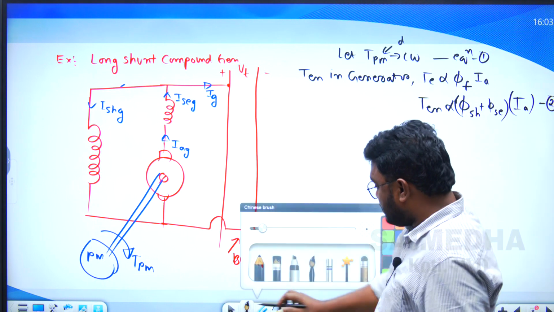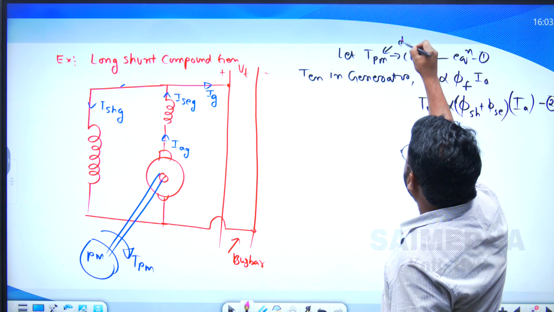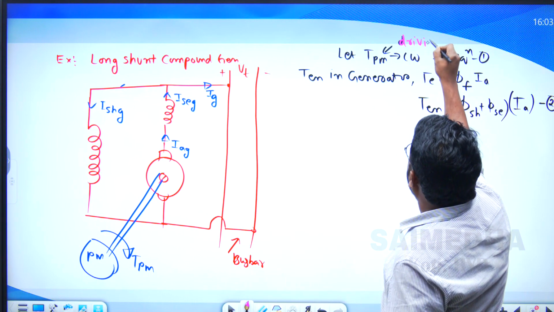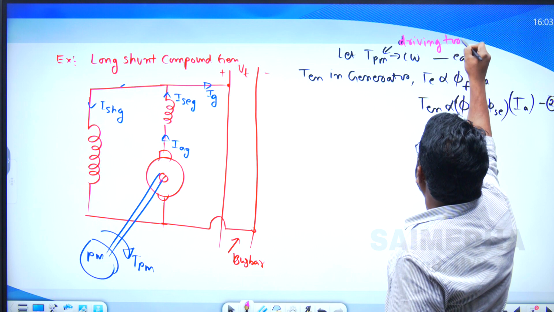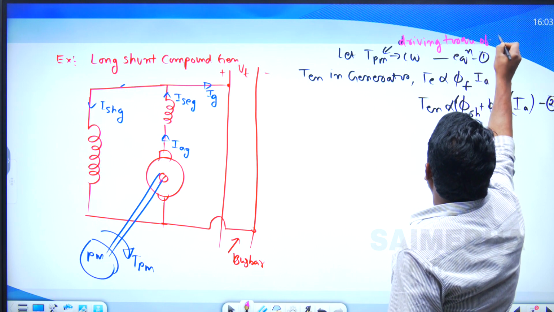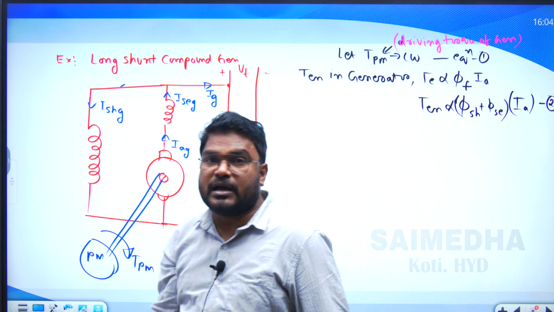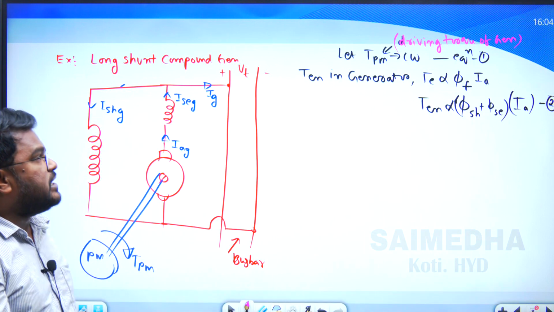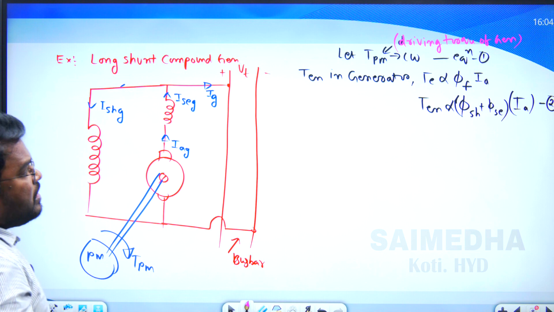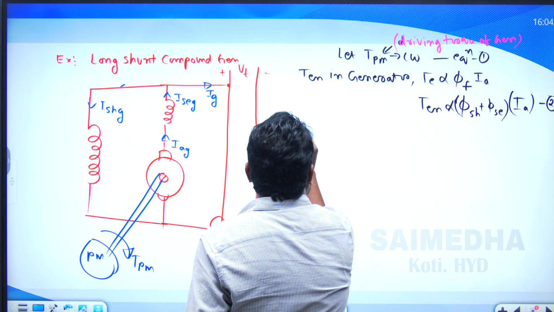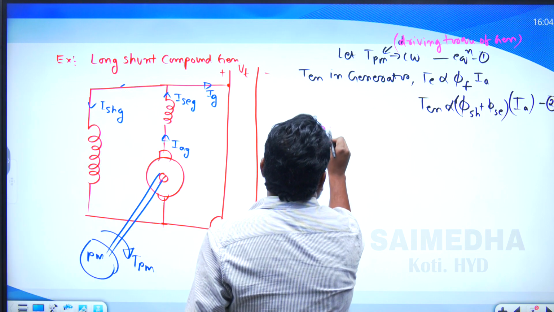This T_EM is the driving torque of the generator. Clear my point? We need to compare the two driving torques, not the opposing torque. Now, if the prime mover is disconnected,